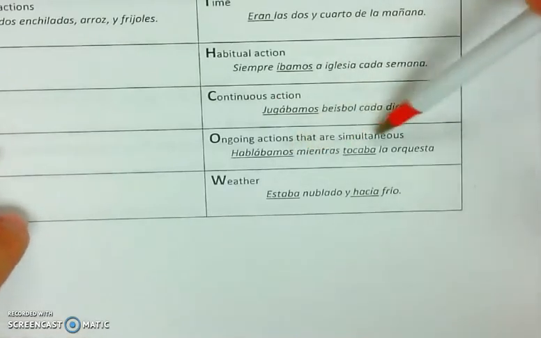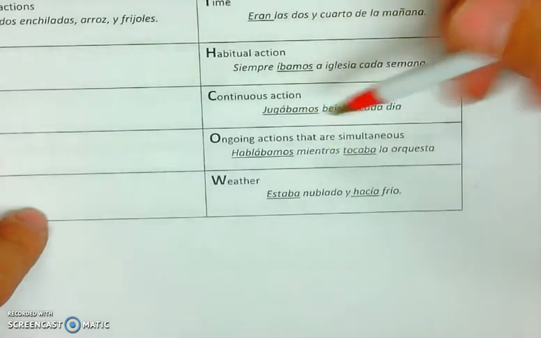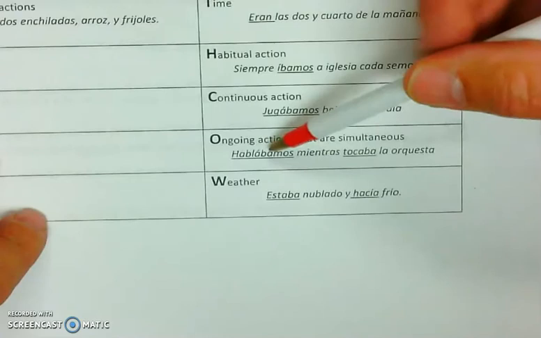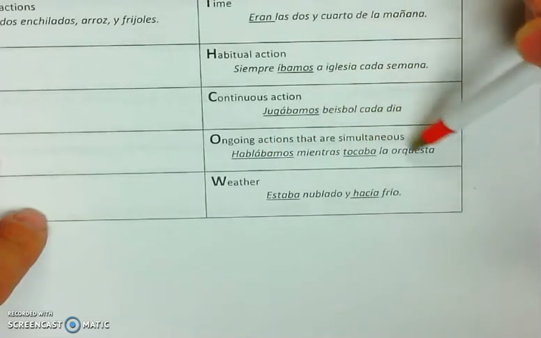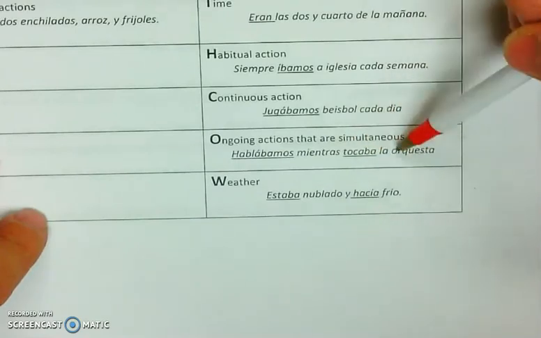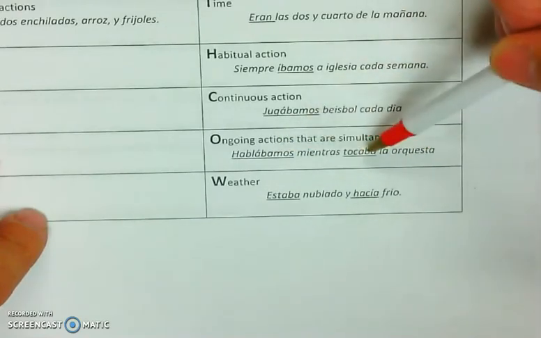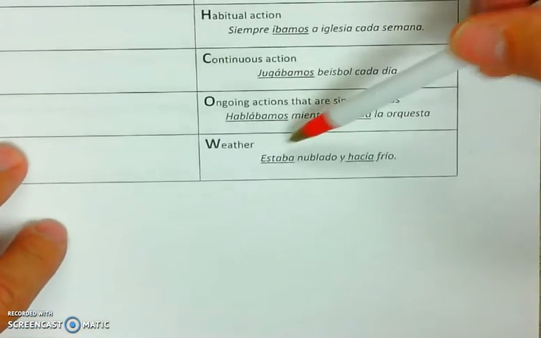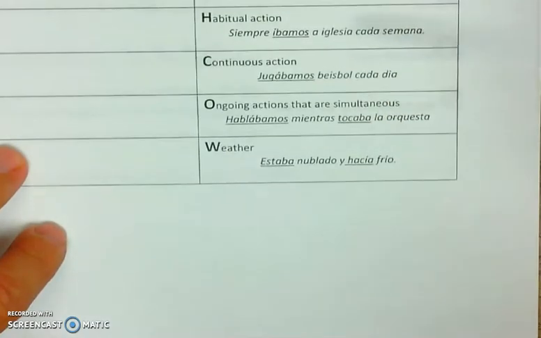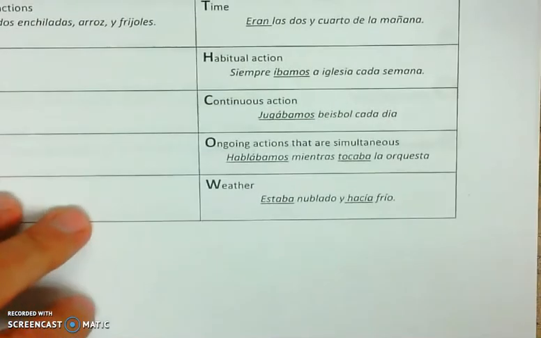Ongoing actions that are simultaneous. Now this is a situation where you have two actions happening at the same time, and typically it's connected by the word mientras, which means while. So, hablábamos mientras tocaba la orquesta. We were talking while the orchestra was playing. So two actions happening simultaneously, you're going to use the imperfect for both of those. And then the W of Death Cow is for weather. Estaba nublado y hacía frío. It was cloudy and it was cold. Whenever you describe the weather in the past, you're going to use the imperfect.